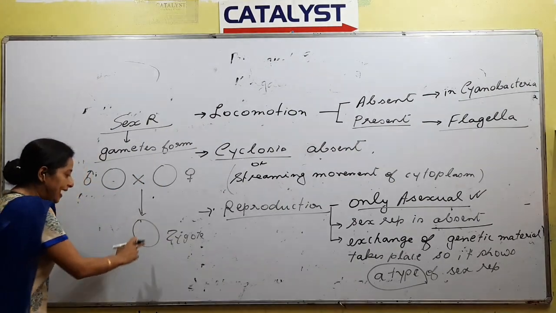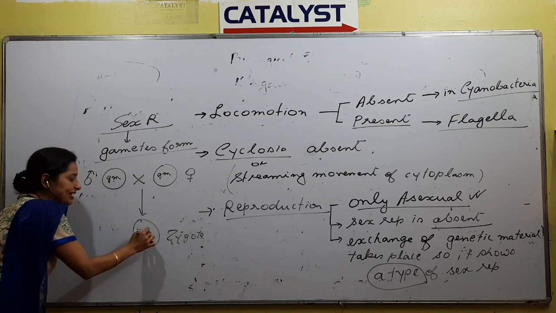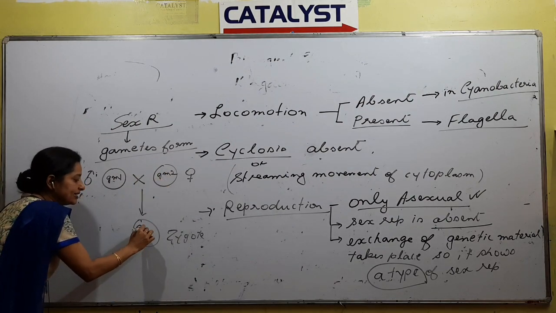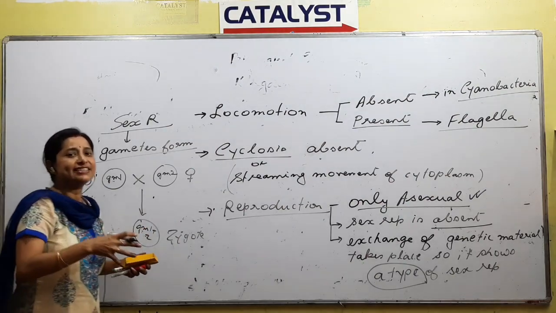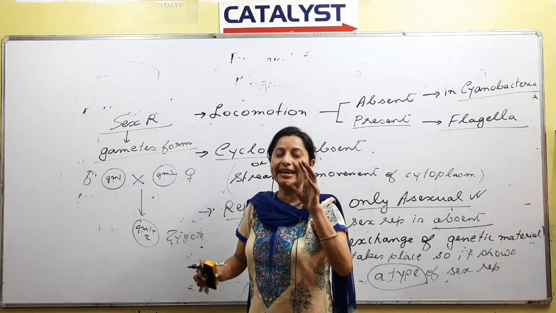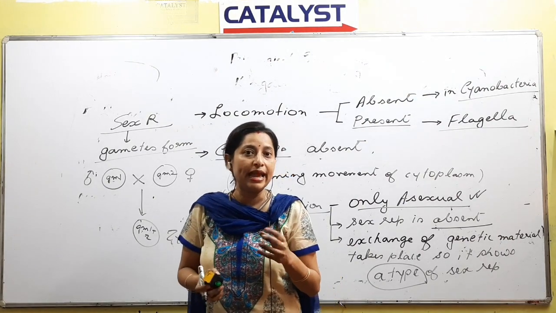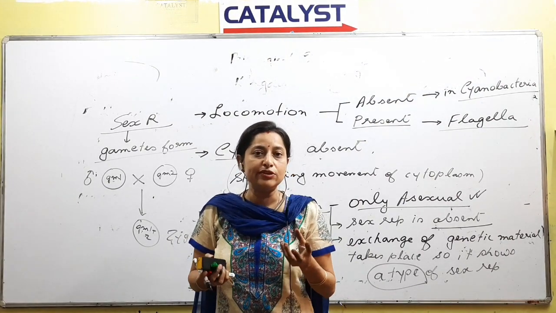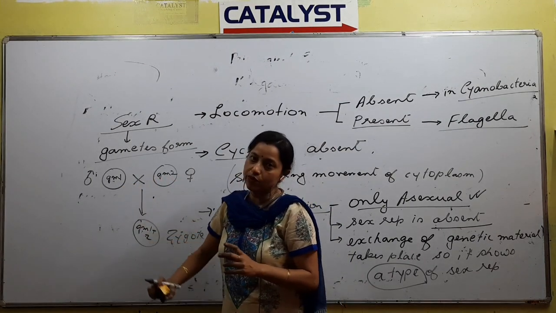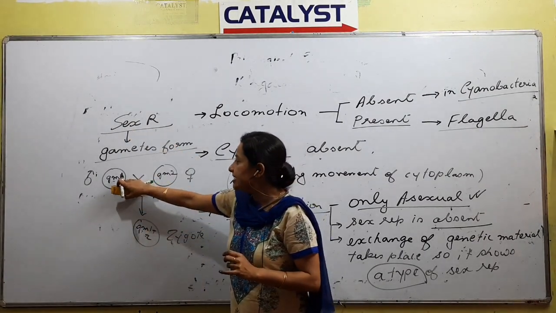What will that cell contain? This one's genetic material and that one's genetic material will be there, right? Genetic material 1, genetic material 2. So what will be there? Genetic material 1 plus 2 will be there. Just a way to understand, right? So we said that when sexual reproduction happens, gametes form and two gametes fuse. So what we understand by that statement, fusing two gametes means two gametes' genetic material has fused, right? From both, ultimately we have one cell. So in other words, in sexual reproduction there is an exchange of genetic material.